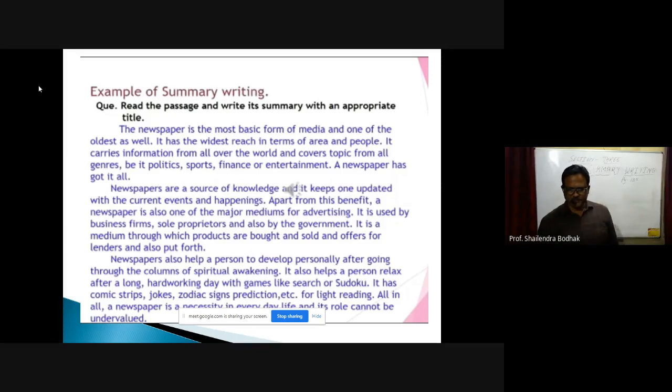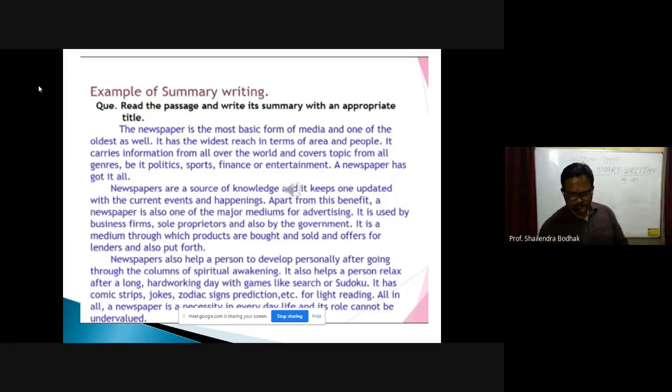Newspapers also help a person to develop personally after going through the columns on spiritual awakening. It also helps a person relax after a long, hardworking day with games like Sudoku. It has comic strips, jokes, zodiac signs, and predictions for light reading. All in all, the newspaper is a necessity in everyday life, and its role cannot be undervalued. So this is a passage about newspapers for summary.